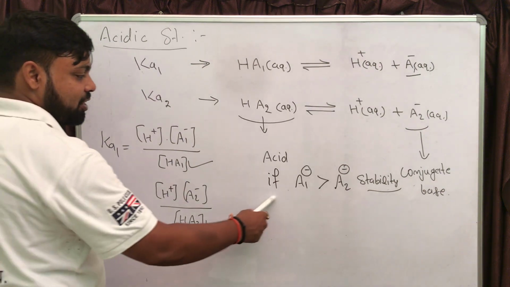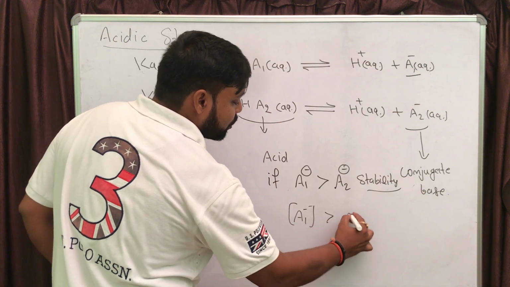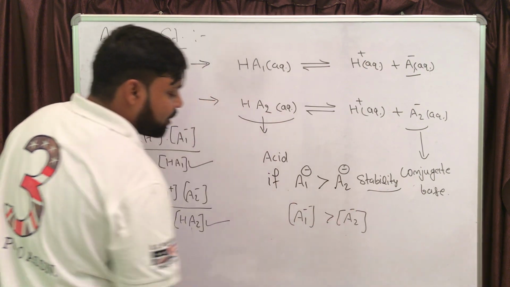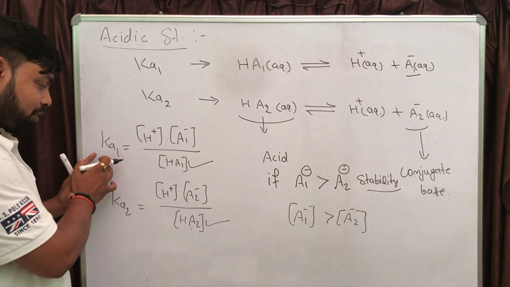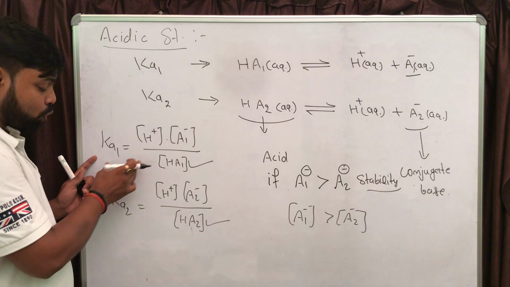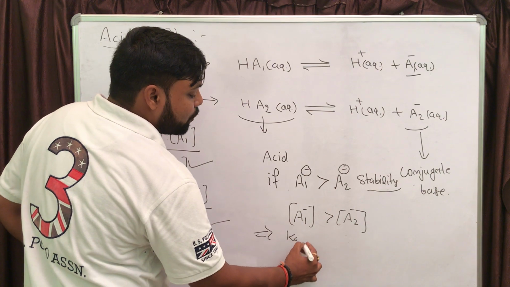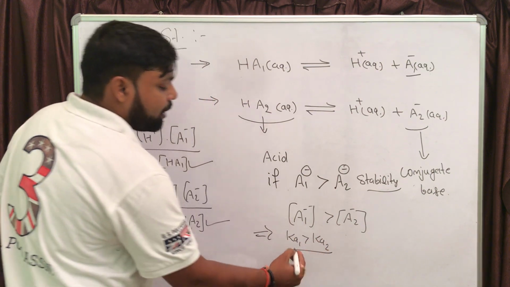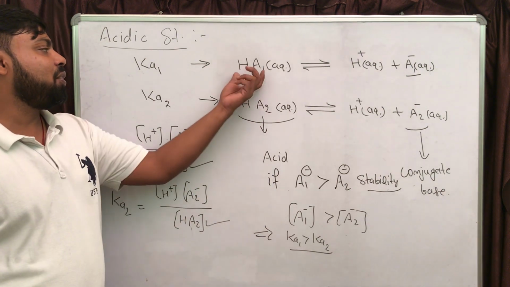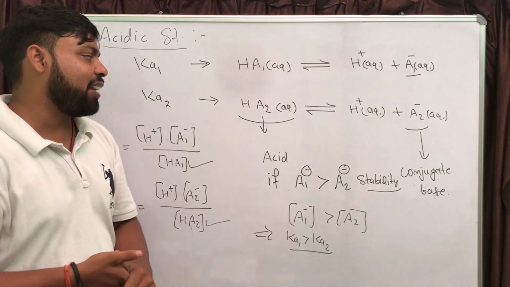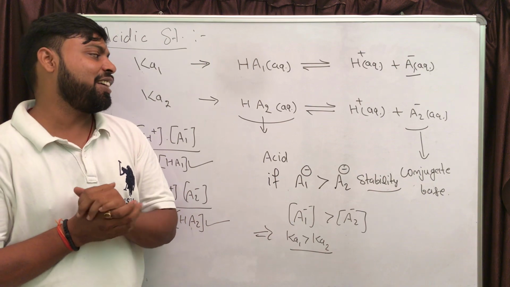So if this condition is valid, definitely the concentration of A1 minus is going to be more than A2 minus, and from there we can say the numerator of Ka1 is going to be more than that of Ka2, so we can conclude Ka1 is more than Ka2, and so HA1 is going to be a stronger acid than HA2.